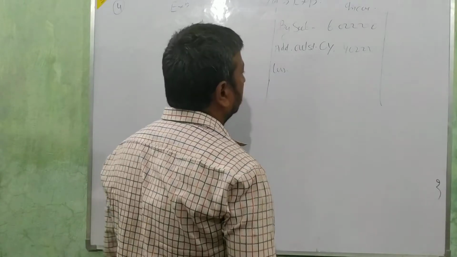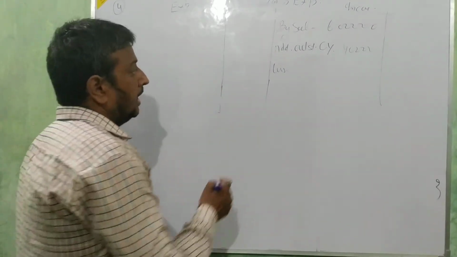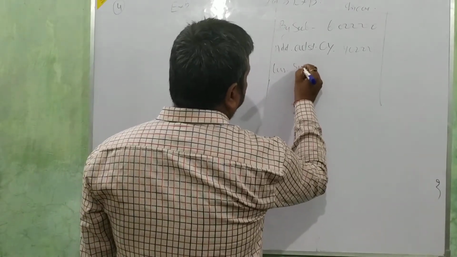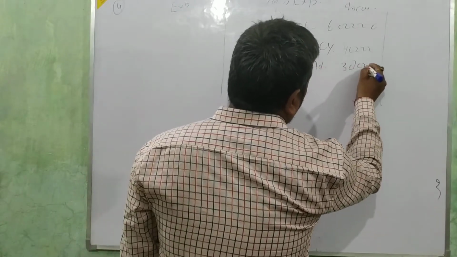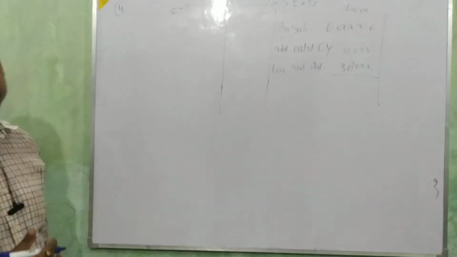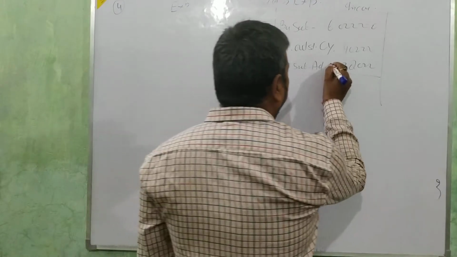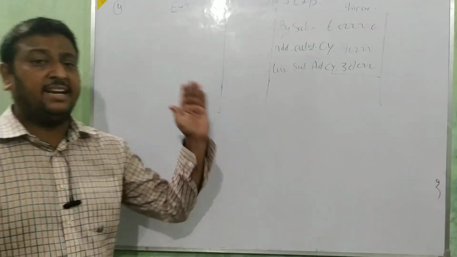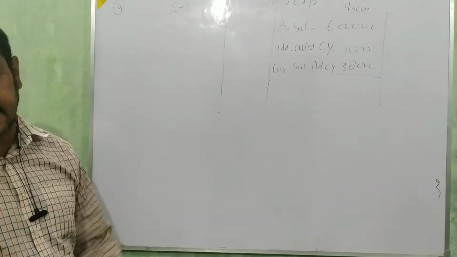Is advance given or not? Only outstanding is given here. Subscription received in advance is 38,000. Less: subscription in advance 38,000. Then go for the next. If last year data is given, for the current year we add outstanding of the current year and less advance of the current year.